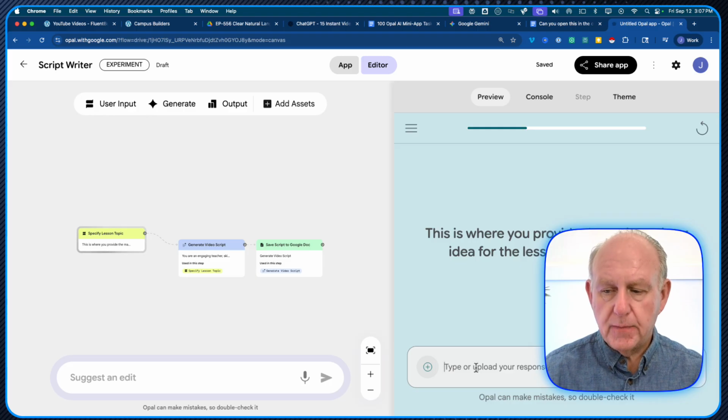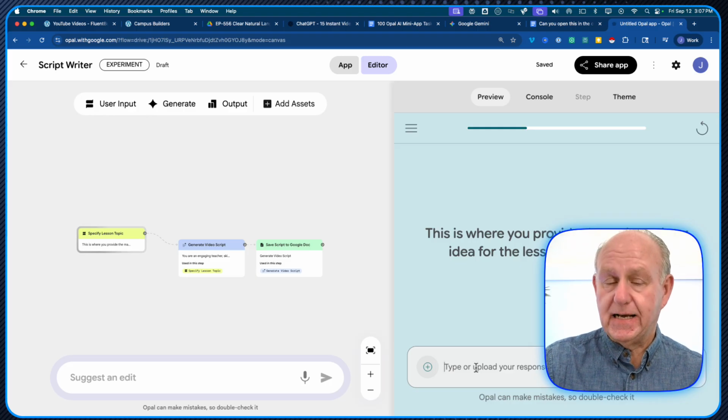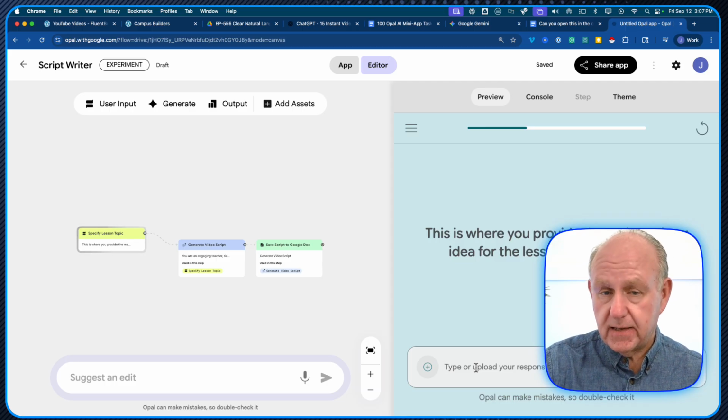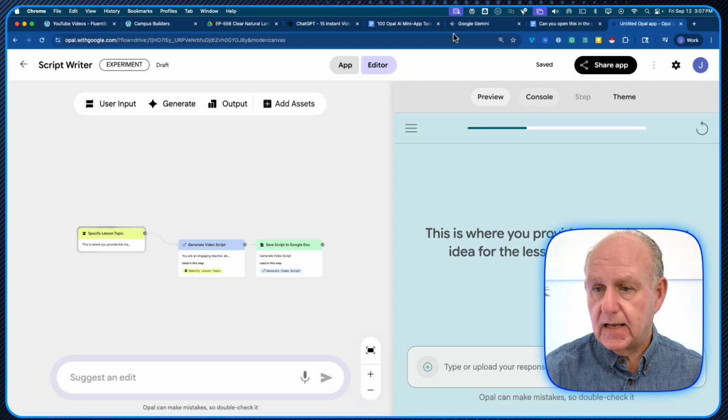Provided. Now upload your response. I could give it a text document. I could give it, for example, the 100 Opal list that I have. But in my case, let me just see if we can do something here. I'm going to copy something.